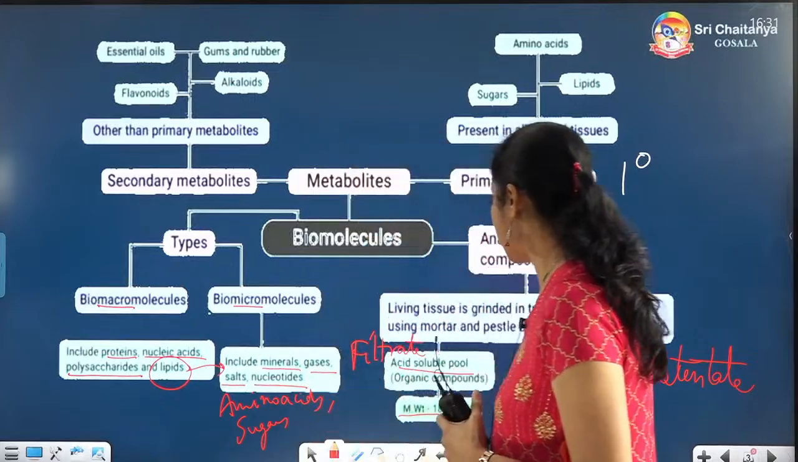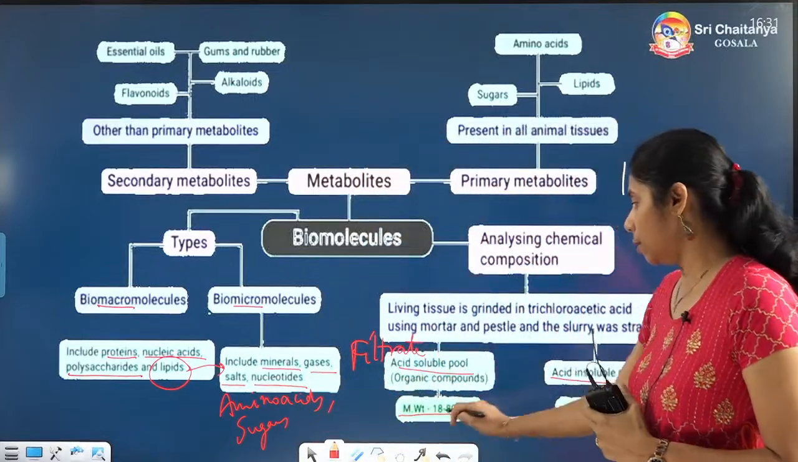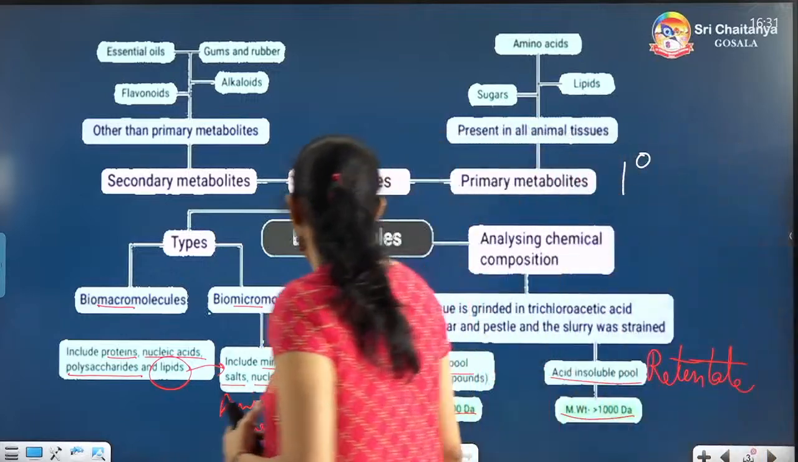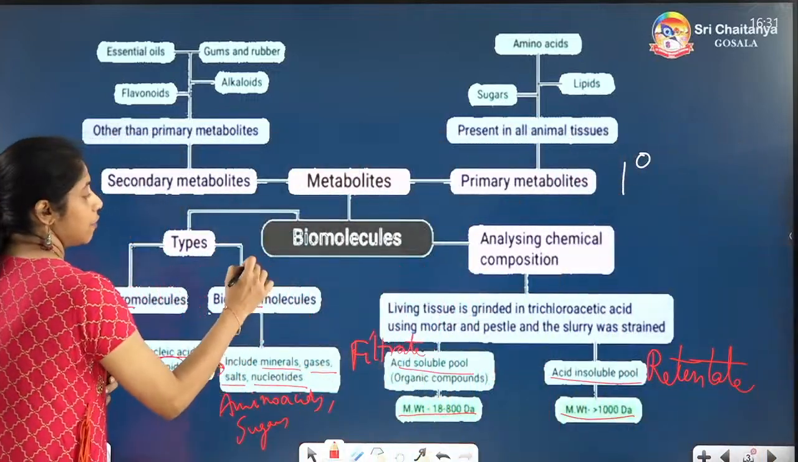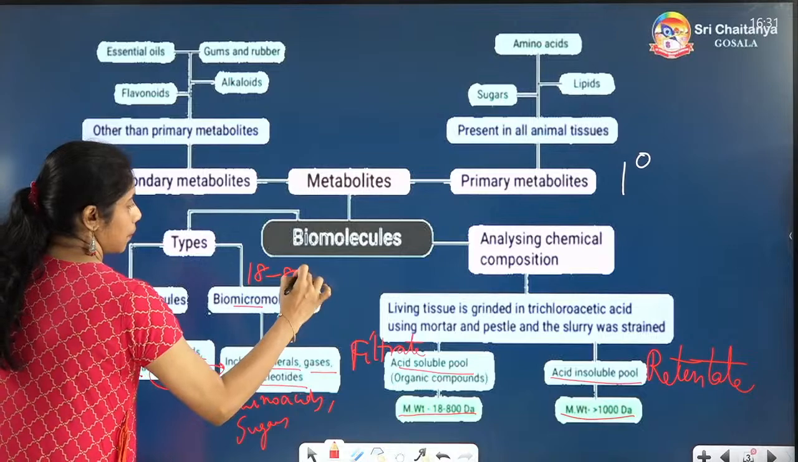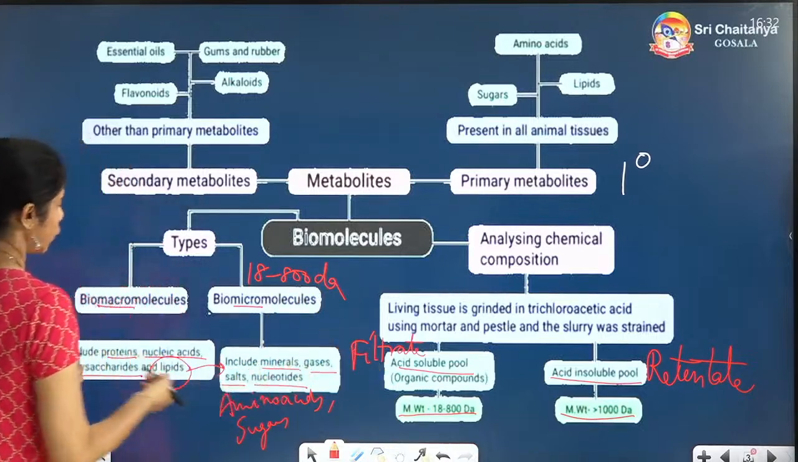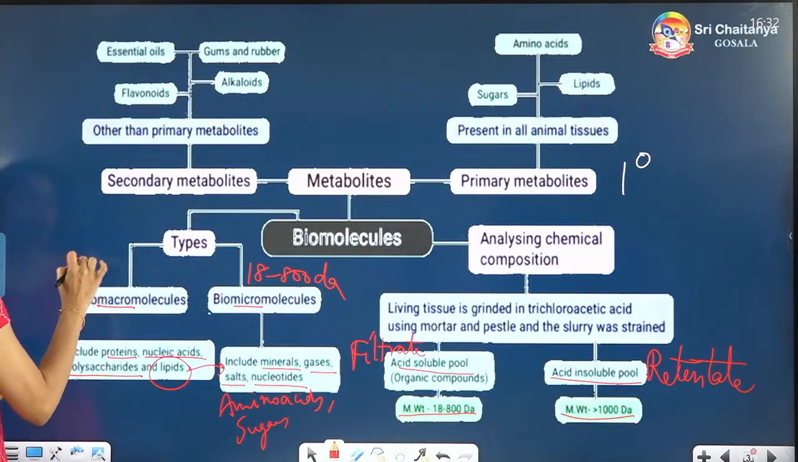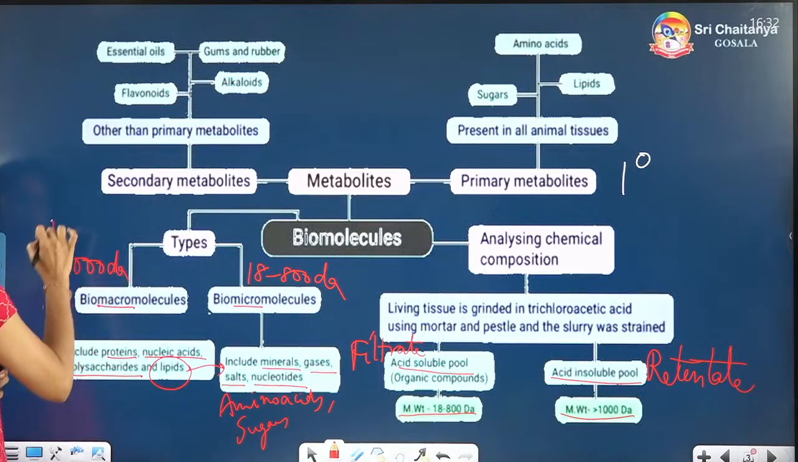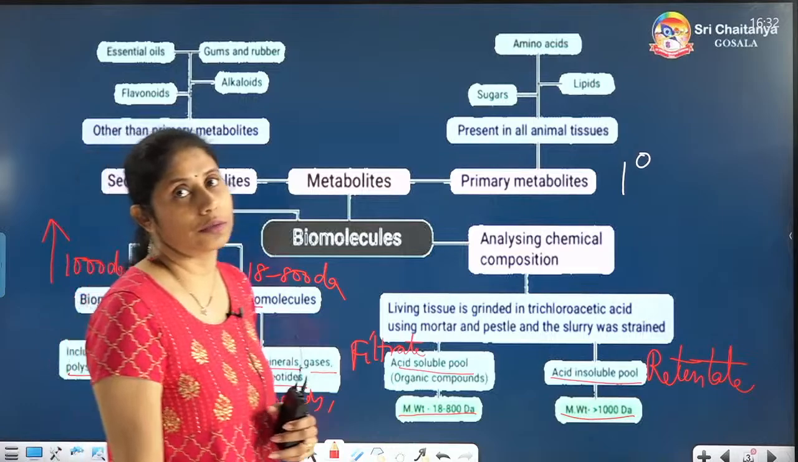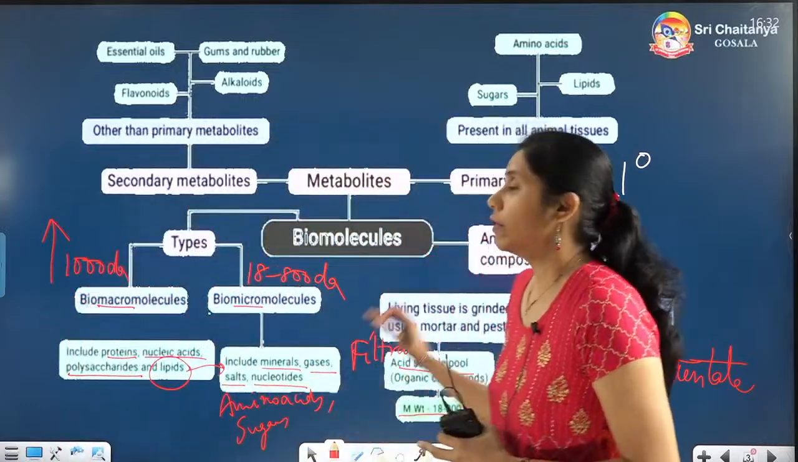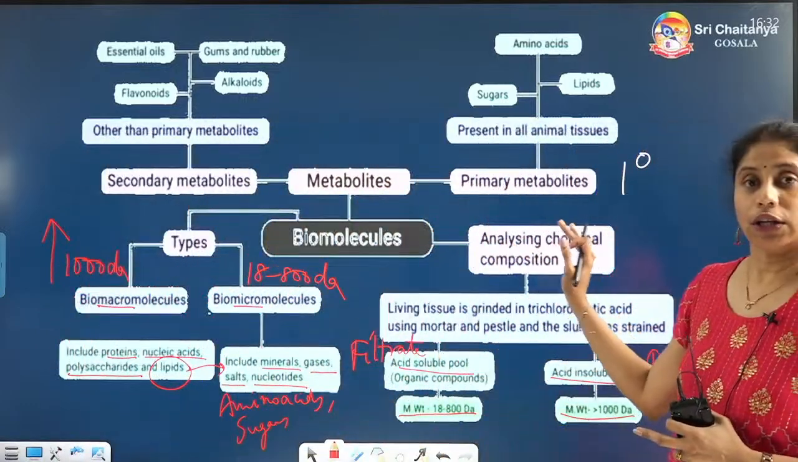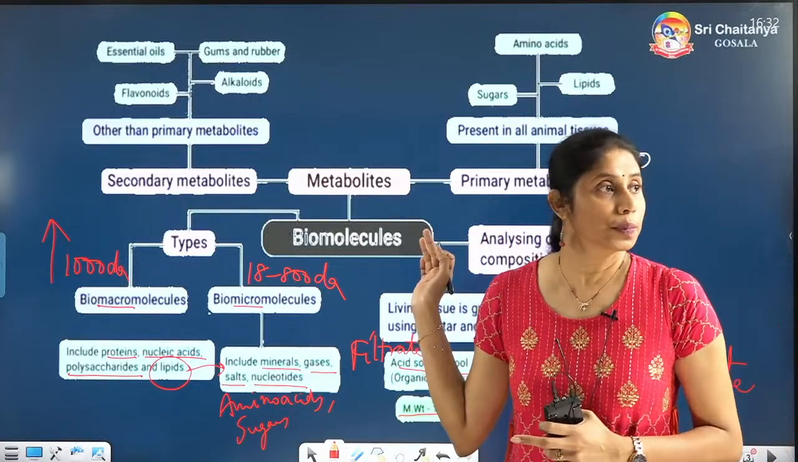So now we have completed this session saying that the molecular weight of 18 to 800 Daltons is there for micromolecules, and for macromolecules the molecular weight is more than 1000 Daltons. These ones will be having more than 1000 Daltons molecular weight. So have we completed all the things in this flow chart? I hope all of you understood.